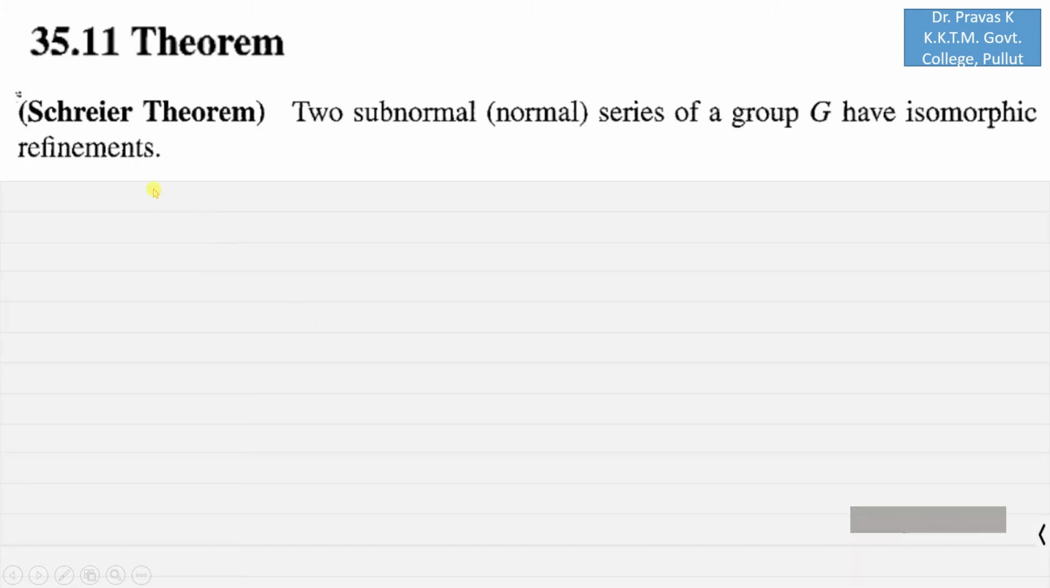Next we see the Schreier theorem, which says that two subnormal or normal series of a group G have isomorphic refinements. So if you start with two different series of a group G, either normal series or subnormal series, you can find isomorphic refinements of these two series.